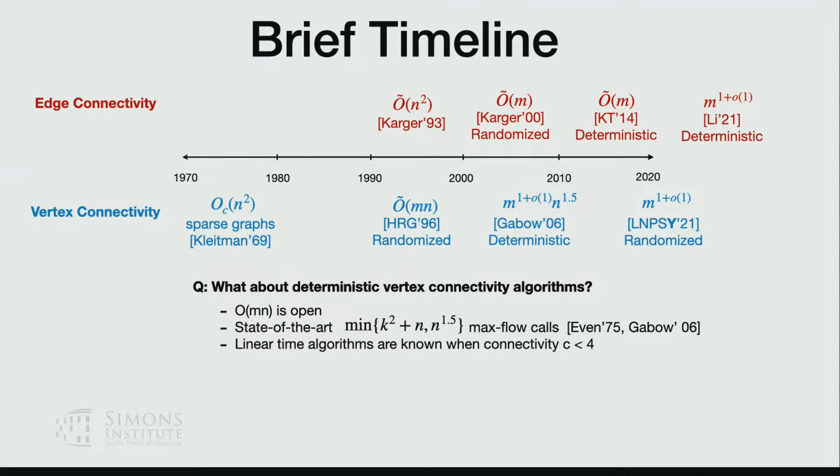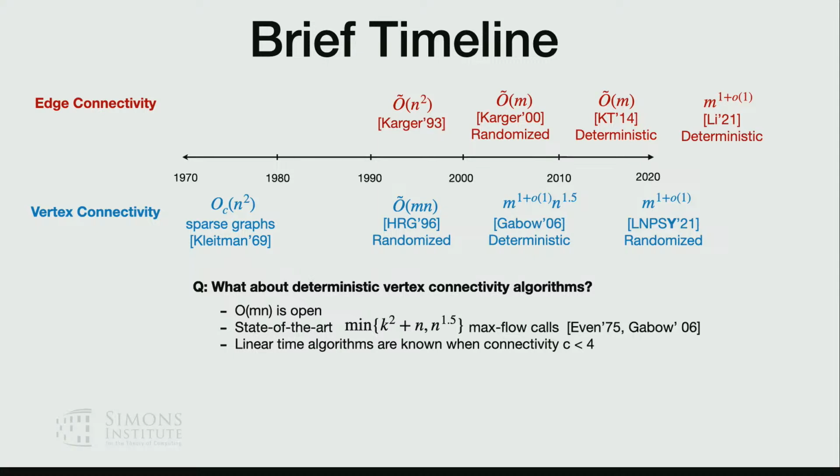The state of the art for deterministic is m times n, and it is an open question whether you can get deterministic vertex connectivity in m times n. Only linear time algorithms are known for very small connectivity, like constant connectivity.